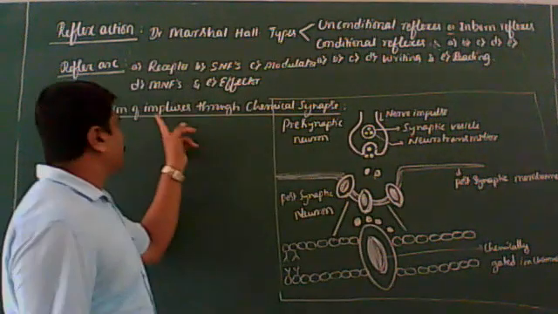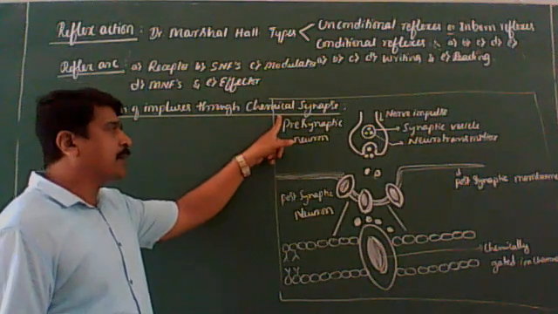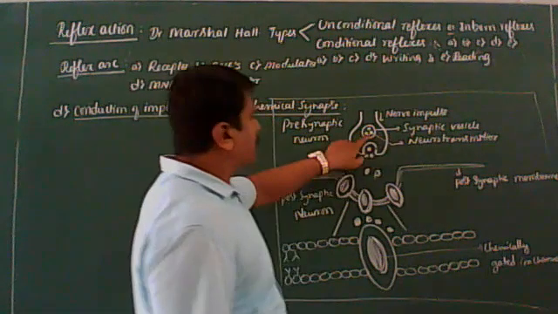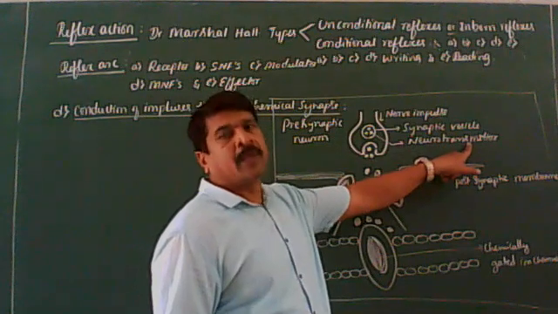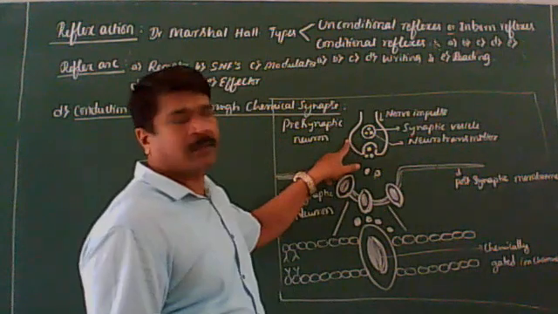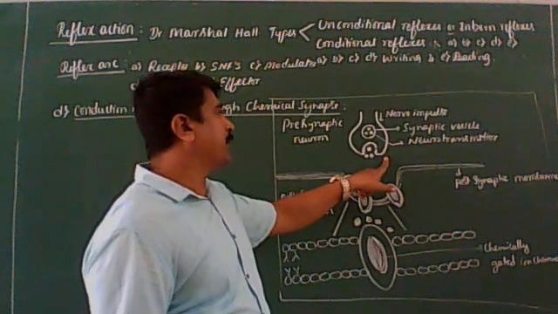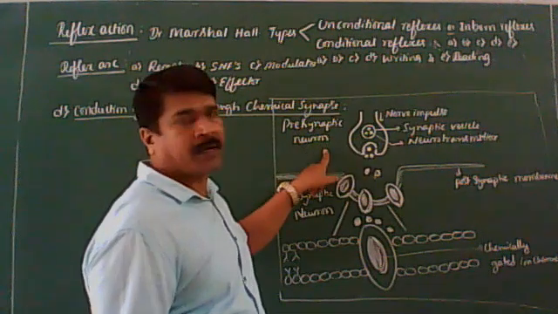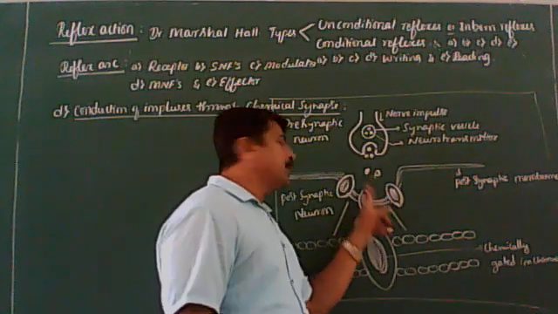Conduction of impulses through chemical synapse. The terminal ends of the axon contain vesicles called synaptic vesicles, filled with chemical substances called neurotransmitter substances. When an action potential arrives at the terminal ends of the axon, the synaptic vesicles move towards the membrane. These synaptic vesicles now fuse with the presynaptic membrane and release neurotransmitter substances into the synaptic cleft.